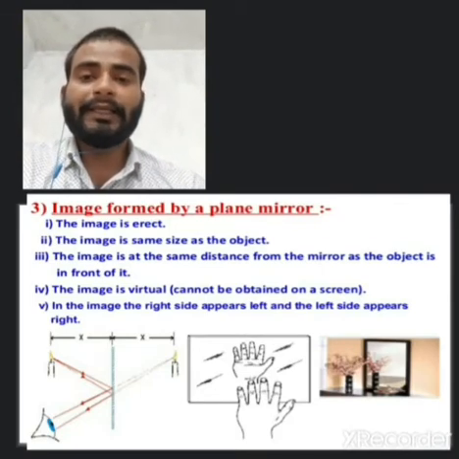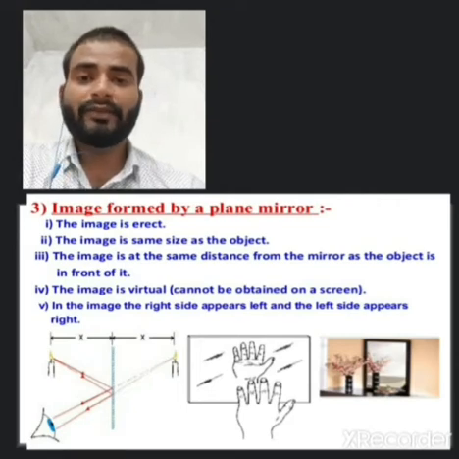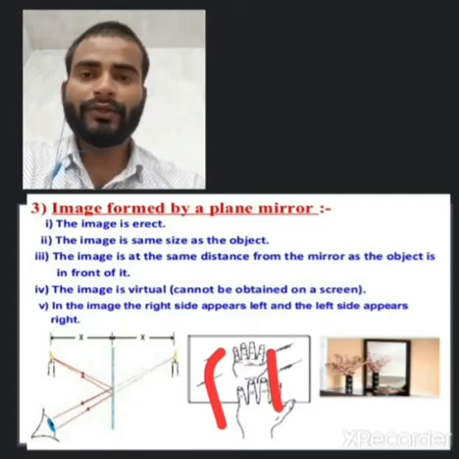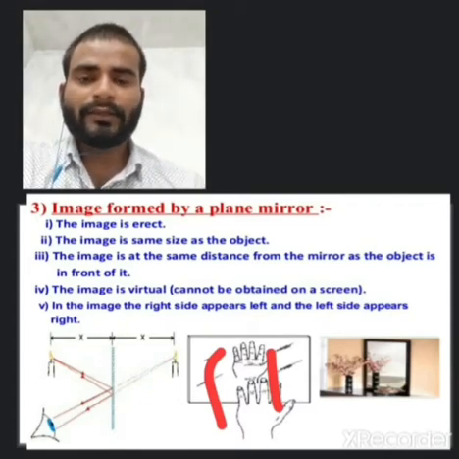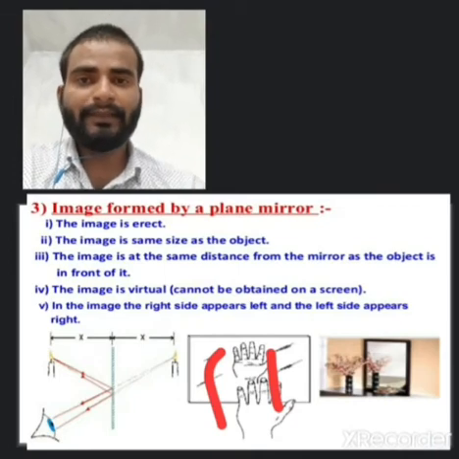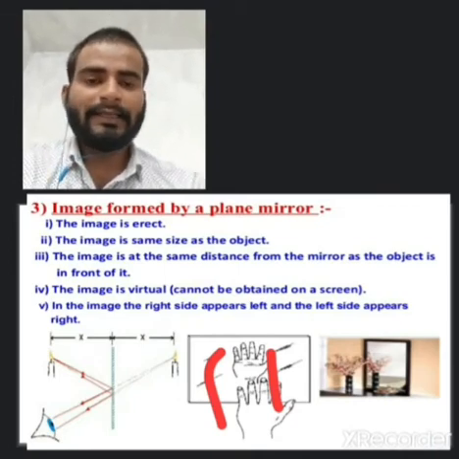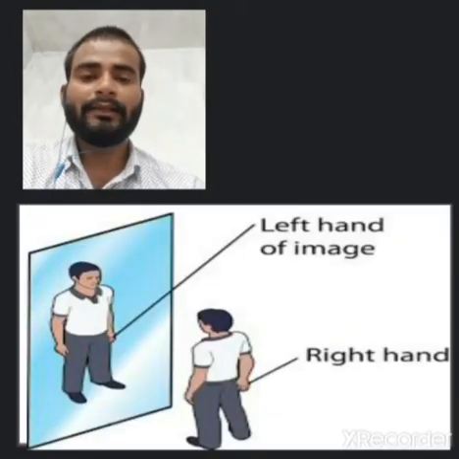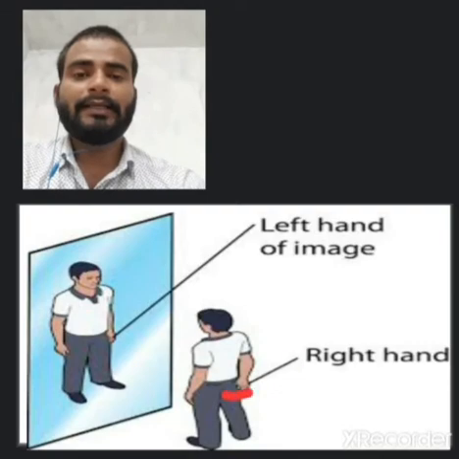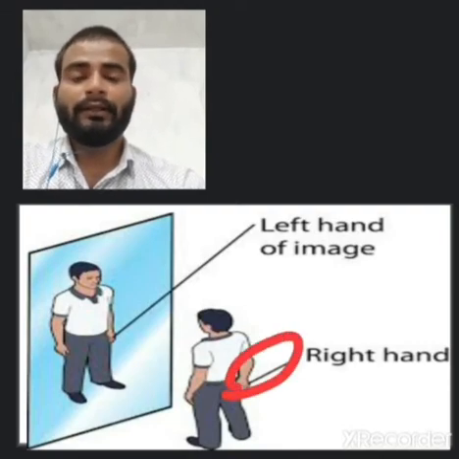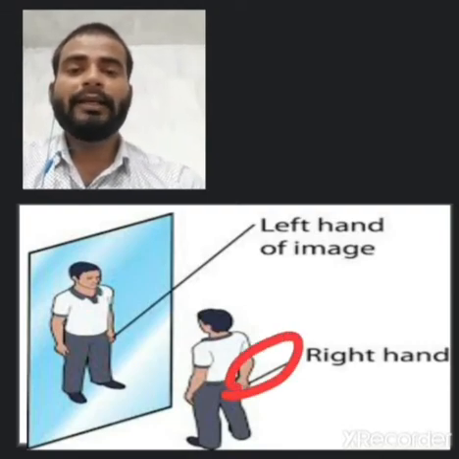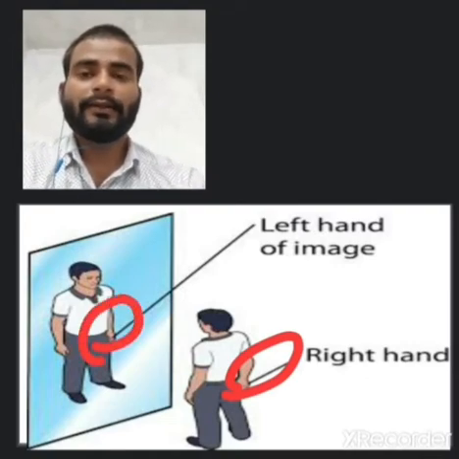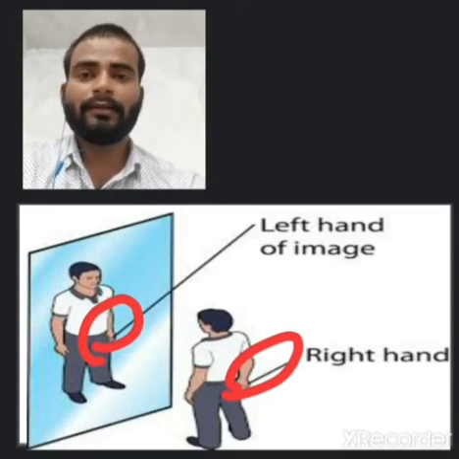Okay. So the image on the right side appears on the left and the left appears on the right. That means left-right inversion. This is known as lateral inversion. If we want to see ourselves in the plane mirror, what will happen? Our right hand will appear as the left hand and the left hand will appear as the right hand. Here we can easily see, this is you and this is the image. So your right hand becomes your left hand. Left-right inversion is lateral inversion.